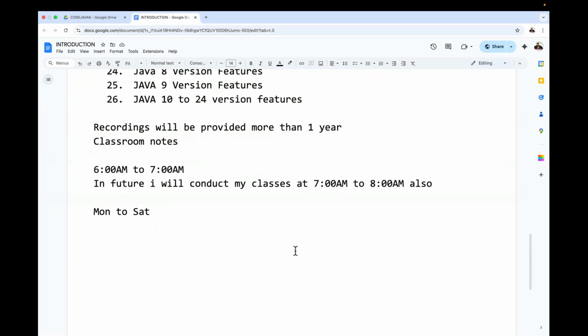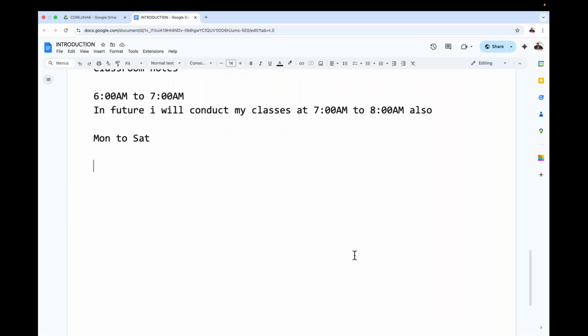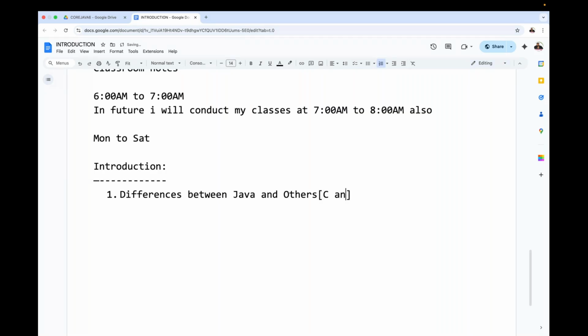Right. Now today we are going to start the introduction part in Core Java, J2SE. Inside this introduction, I'm going to take points like the differences between Java and others. Here others means C and C plus plus.